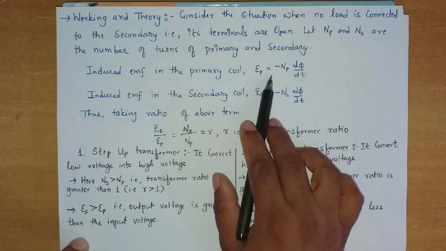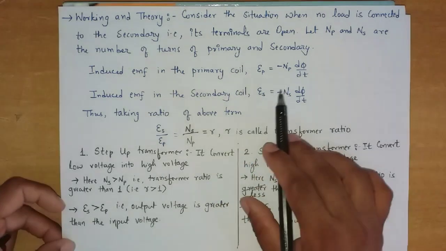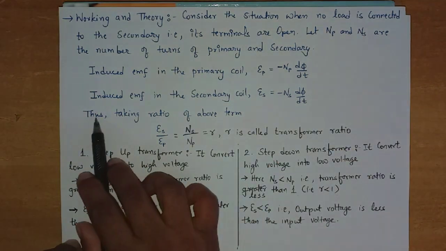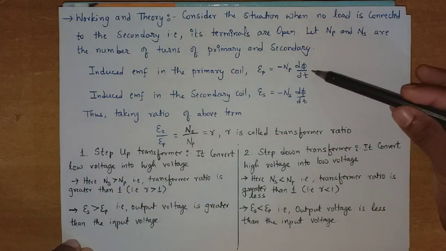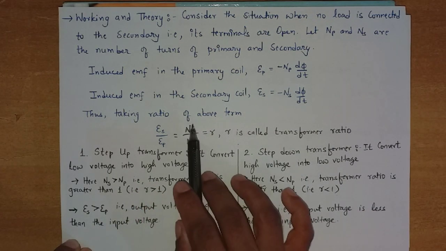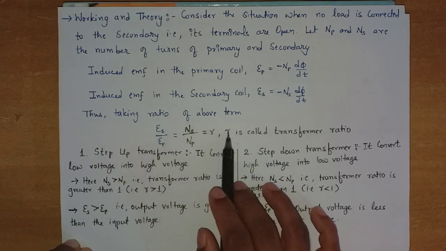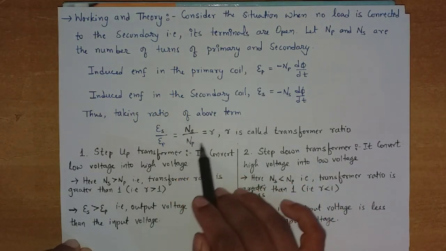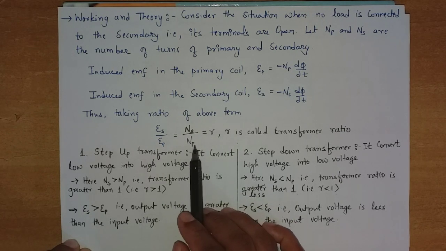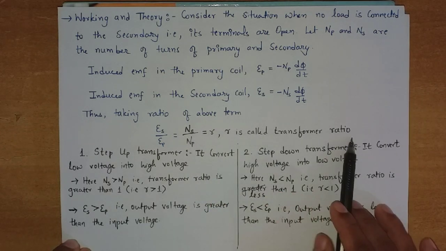So this is the induced EMF in primary. Induced EMF in the secondary is epsilon S is equal to minus NS d phi by dt. Clear? Thus taking the ratio of the above terms, we get epsilon S by epsilon P is equal to NS by NP, which is equal to r. This NS by NP ratio is called the transformer ratio. This NS by NP means the number of turns of the secondary coil upon the number of turns of the primary coil. This ratio is called small r, which is the transformer ratio.